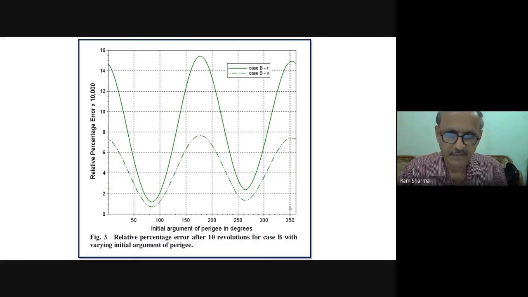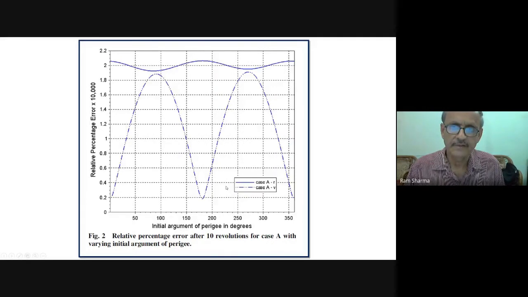Now figure C says the relative percentage error after 10 revolutions for case B, with the varying initial argument of perigee. So the argument of perigee is an important parameter in this study. How much the initial argument of perigee is, is an important parameter. And you can see here, in this case, it is a different story. And case B is that near circular.